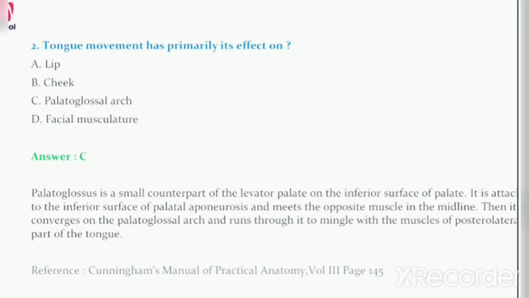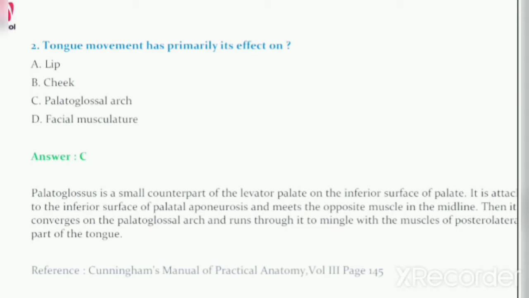Question number 2. Tongue movement has primarily its effect on: option A, lip; option B, cheek; option C, palatoglossal arch; option D, facial musculature. The answer is option C, palatoglossal arch.